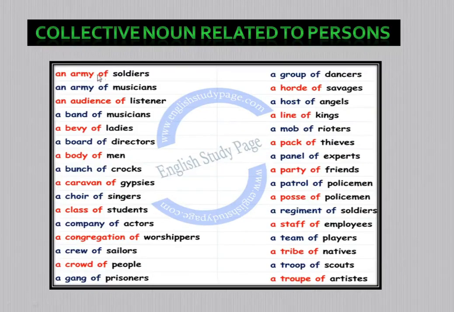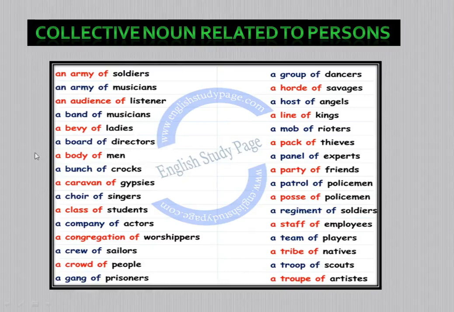Similarly, here is a list of collective nouns related to persons. You see, an army of soldiers means a group of soldiers is called an army. Similarly, a band of musicians, you can say a band of musicians also. Similarly, an audience of listeners. So a group or collection of listeners is called an audience. A band of musicians, a group of musicians, is called a band. A bevy of ladies. If ladies get together, then we call it a bevy.